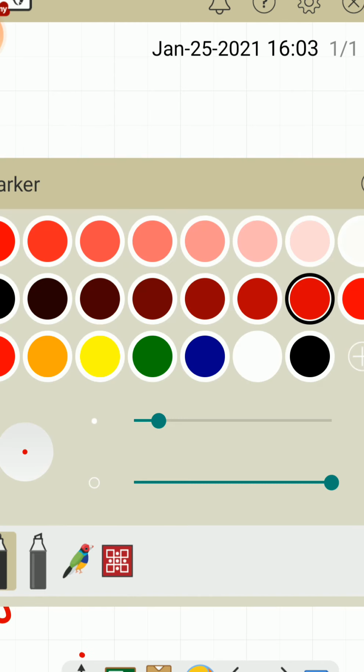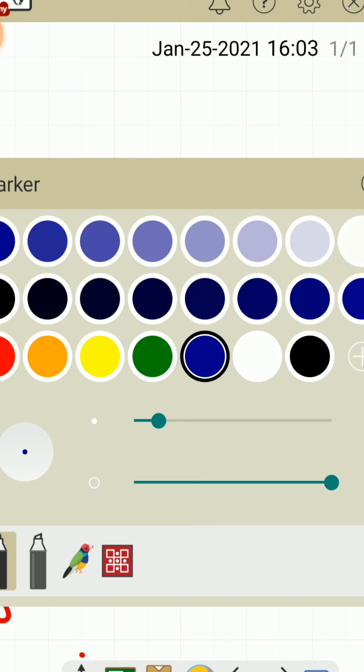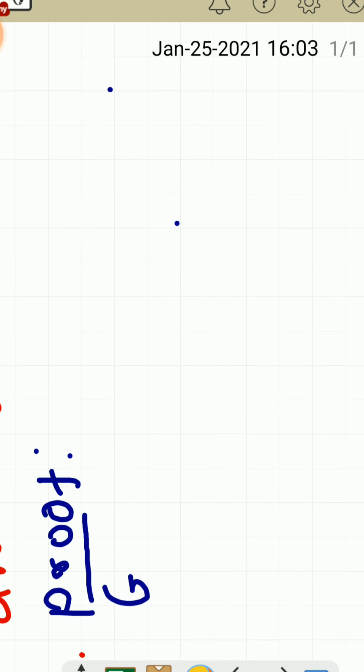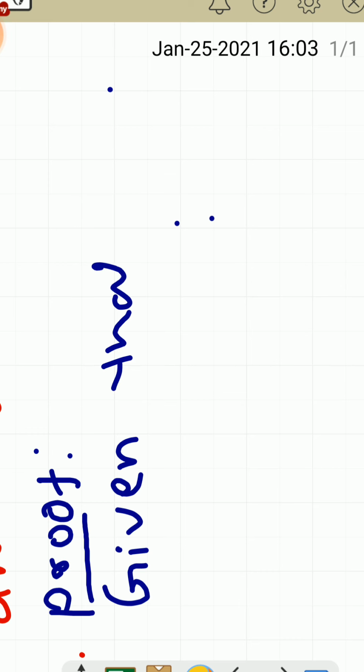Now we have to show the proof. Given that, very simple, given that G, dot be a group.